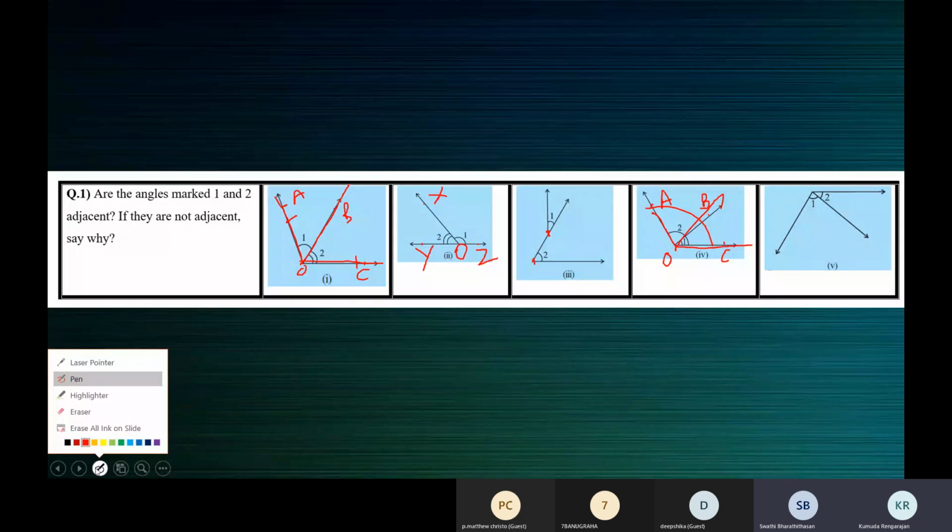Why? Ma'am, because they have a common vertex. Which is the common vertex? O, ma'am. O is the common vertex. Okay, correct. Which is the common arm? OC, ma'am. OC is the common arm. Correct. Now, the non-common arms must lie on either side of the common arm. But here, the non-common arms OA and OB lie on the same side, only one side of OC. Both of them are above OC.